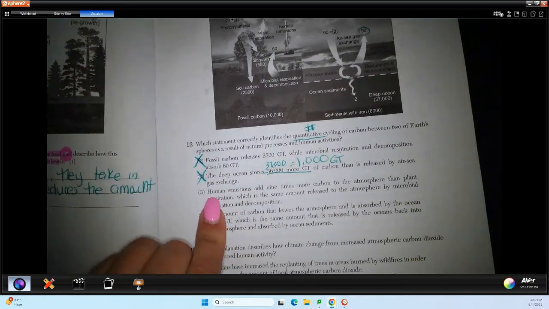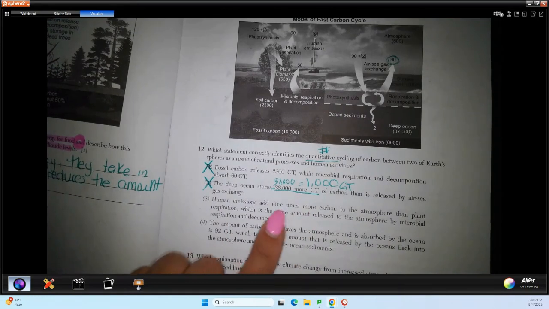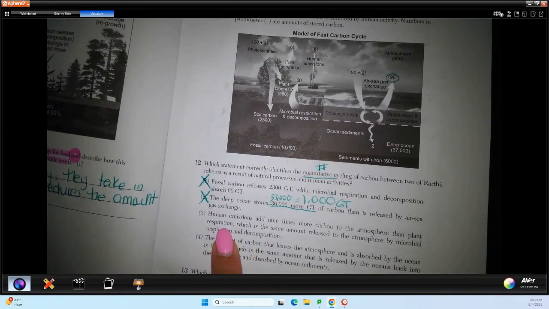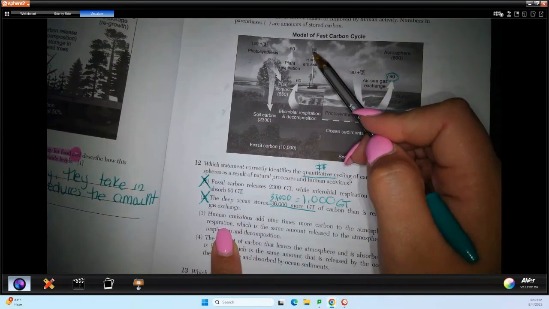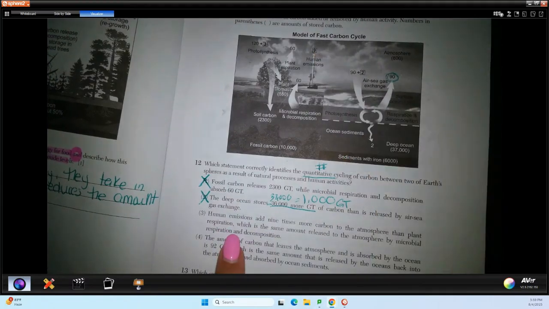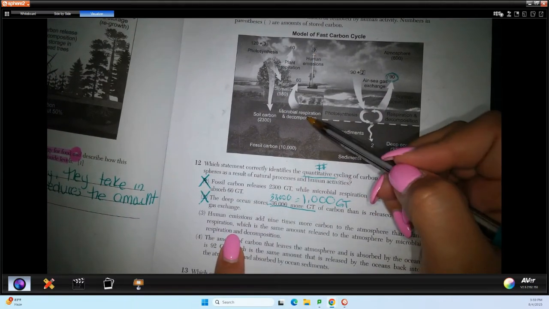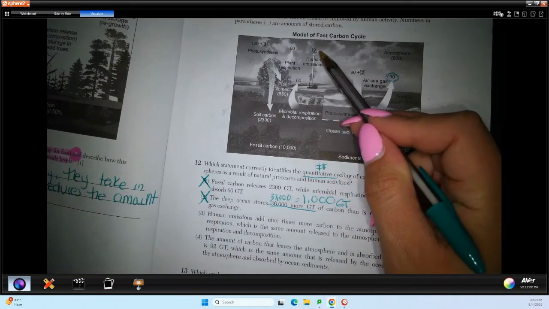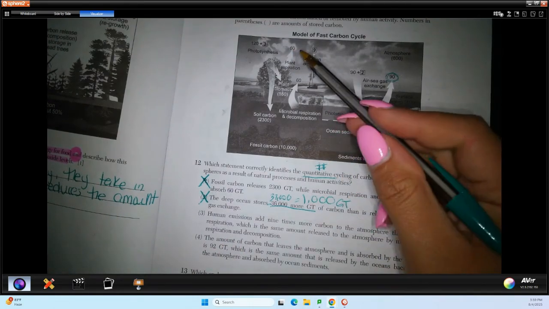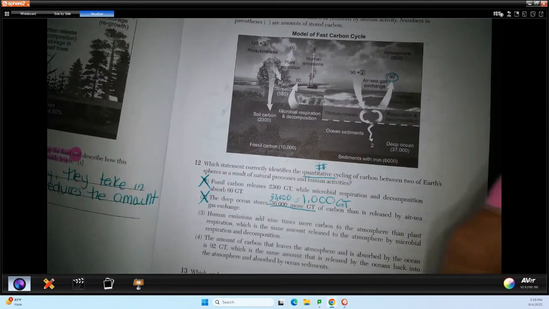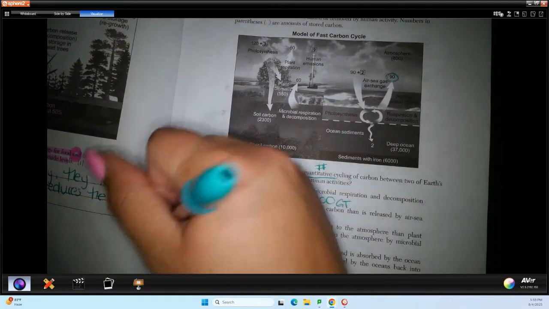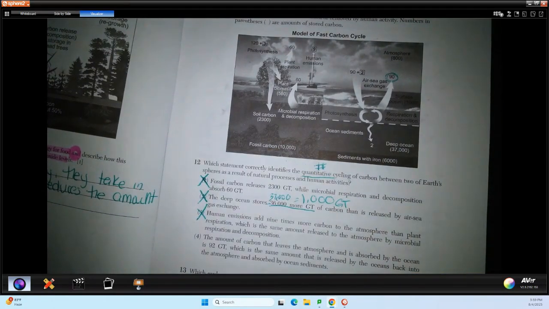Three, human emissions add 9 times more carbon to the atmosphere than plant respiration. So I'm going to find human emissions. Human emissions is 9, and plant respiration is 60. So 9 is not 9 times more than 60, right? So that is not going to be accurate, because actually plant respiration is producing a lot more.